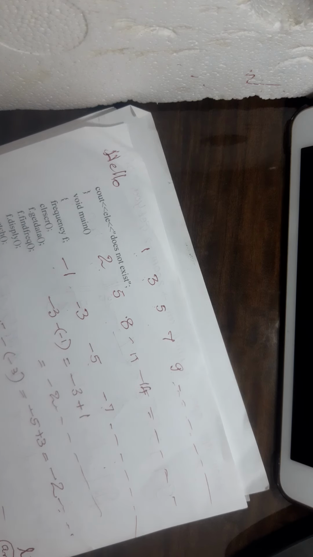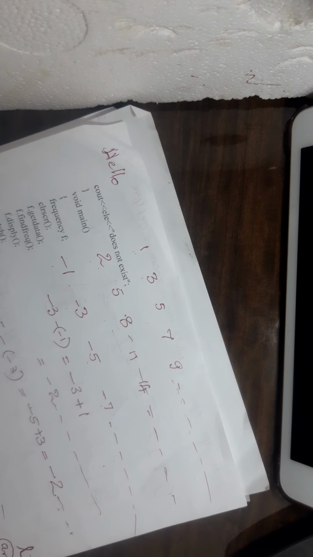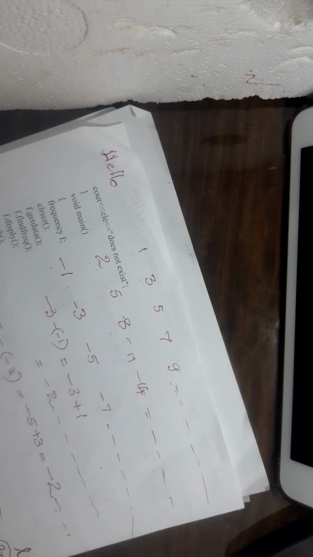A3 means the third term. A1 means just the first term. So I hope you have understood the meaning of the terms and how they are denoted. A18 is the 18th term. A25 is the 25th term. You should be able to tell like that.